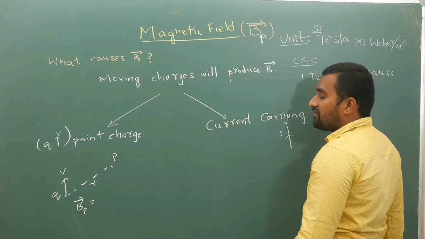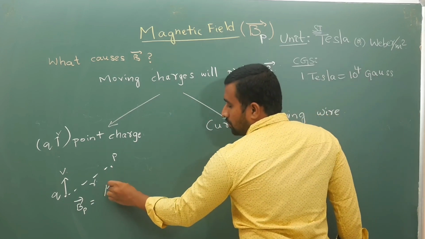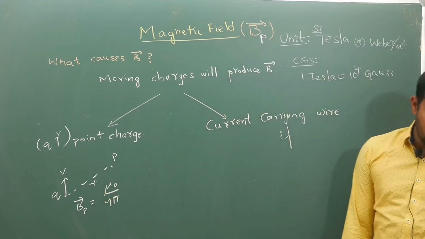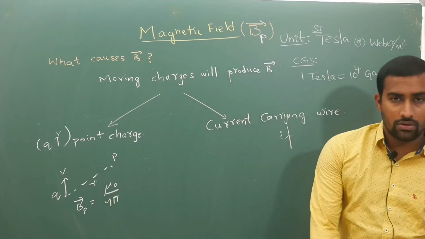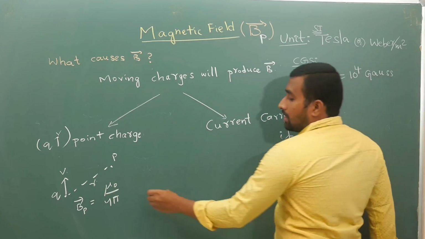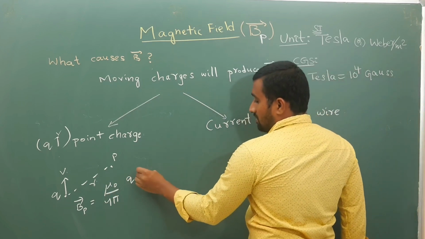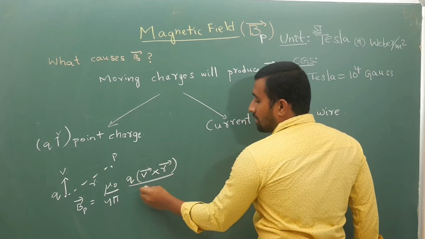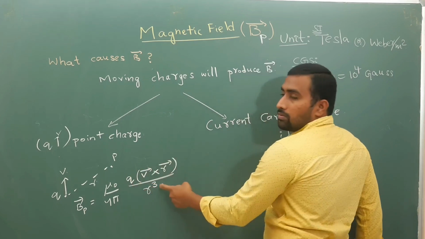Your magnetic field at P is given by mu naught by 4 pi times q v bar cross r bar by r cube. In vectors you must have studied the cross product.